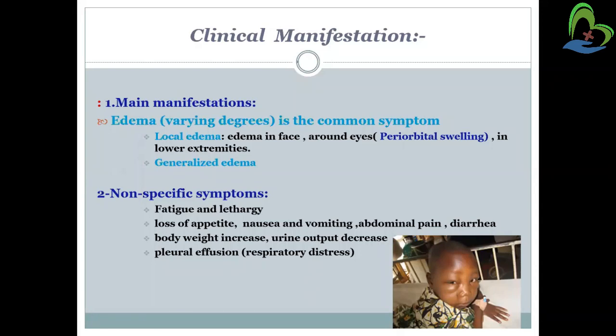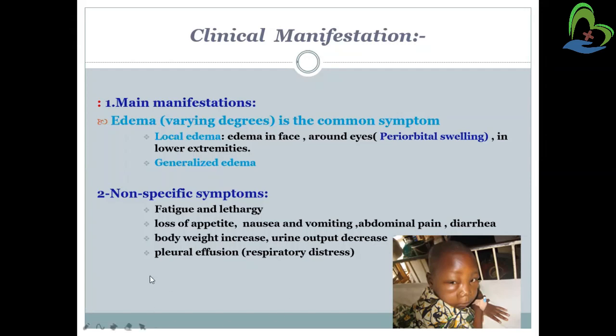Next are the non-specific symptoms, which are fatigue and lethargy. There will be extreme fatigue and lethargy, loss of appetite, nausea, vomiting, abdominal pain, and diarrhea. Body weight increases because of fluid retention. As we know, a person with nephrotic syndrome can't pass urine properly, so there will be a fluid overload in the person's body, as well as edema forming in the body of a nephrotic syndrome patient. So there will be body weight gain.